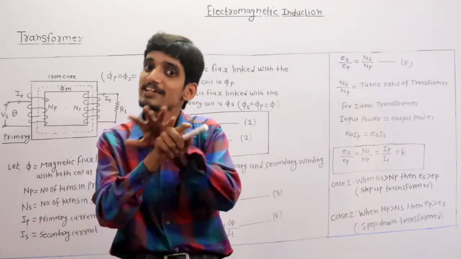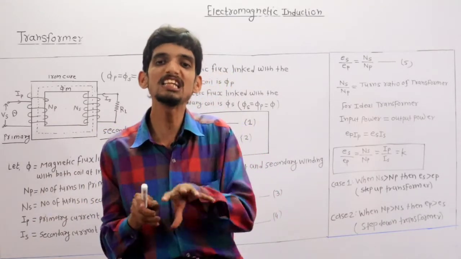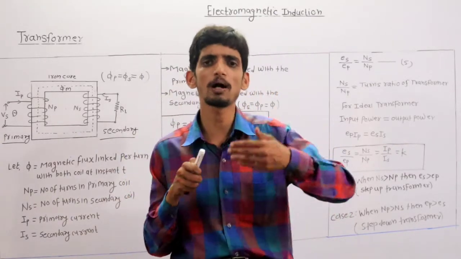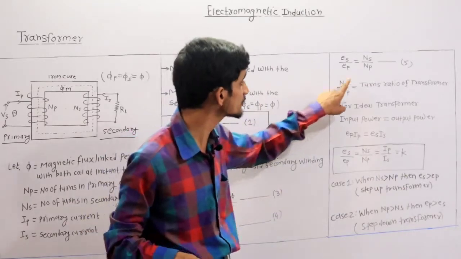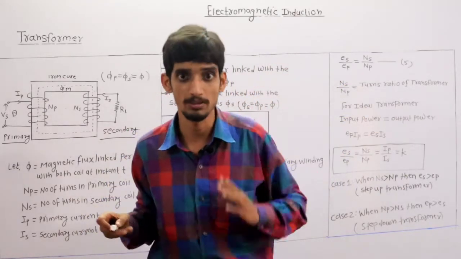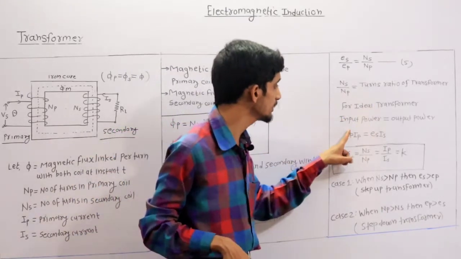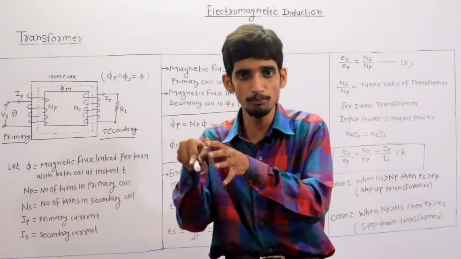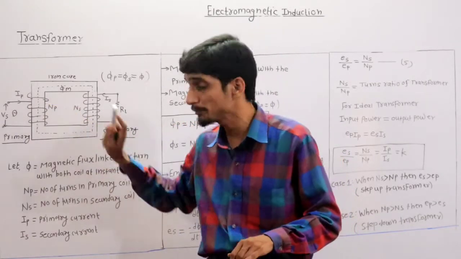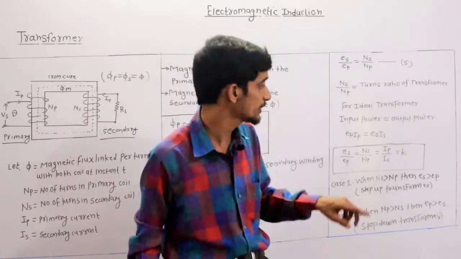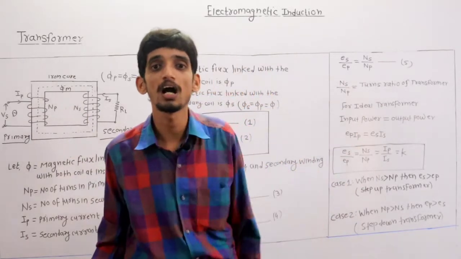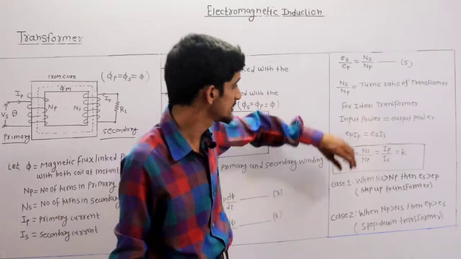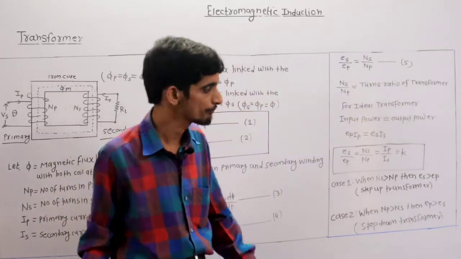So if all these losses are absent or negligible, then input power is equal to output power, because if the losses are present then definitely power is lost. So an ideal transformer is the transformer in which power loss is negligible, clear. Okay, so for ideal transformer input power is equal to output power. Now what is input power? Input power is input EMF into input current. Input current is nothing but primary current Ip, input EMF is nothing but EP. That's why EP into Ip is equal to ES into Is. Why? Because ES is the secondary induced EMF and Is is the secondary current. So this is actually input power is equal to output power. Now listen here.